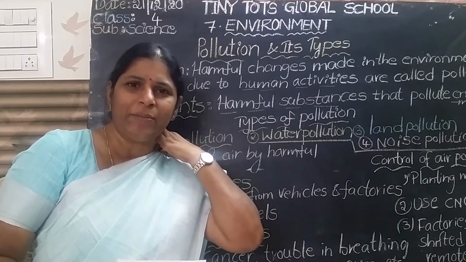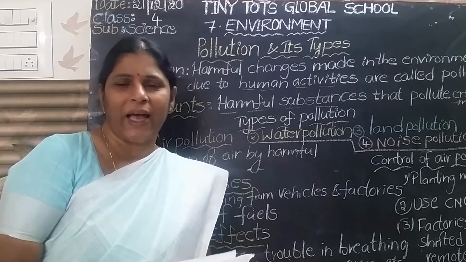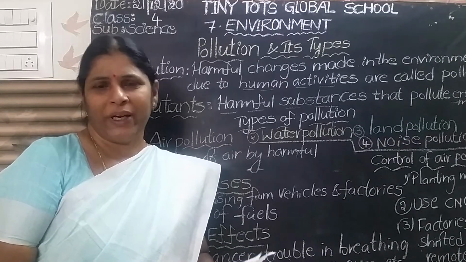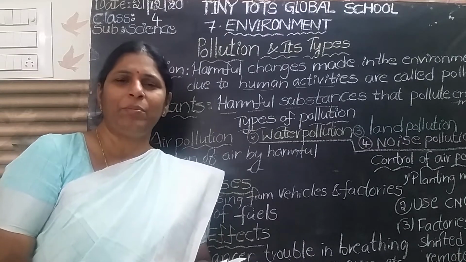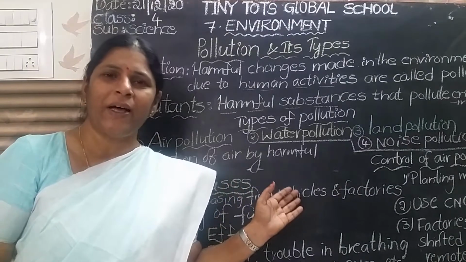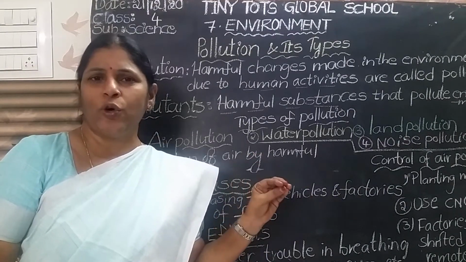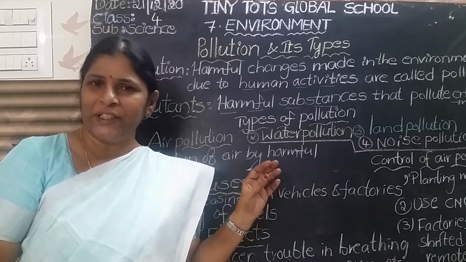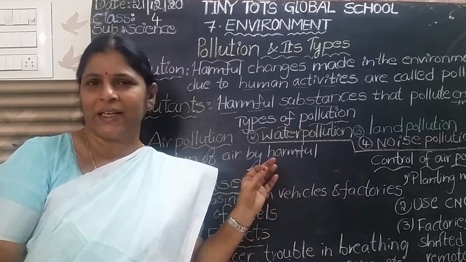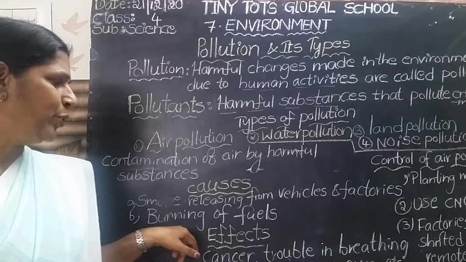When these mix into the atmosphere and we breathe all kinds of gases and smoke, we may get sick, children. So what are the main causes of air pollution? Smoke released from industries, vehicles, and factories, and also so much gas released from them, and also the burning of fuels.